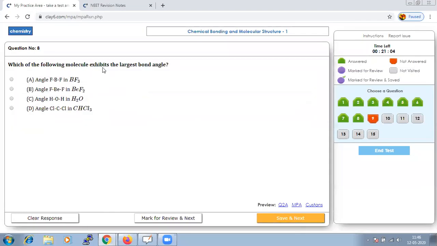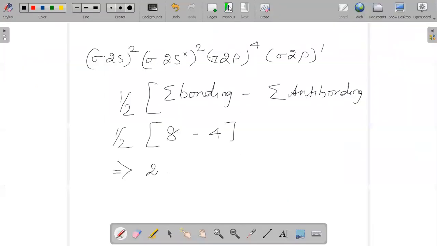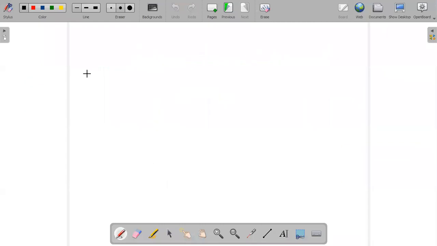Which of the following molecules exhibits the largest bond angle? When we are talking about bond angle, we have discussed the concept before. The bond angle in BF3 should be 120 degrees. The second option is BeF2, which will have a bond angle of 180 degrees.